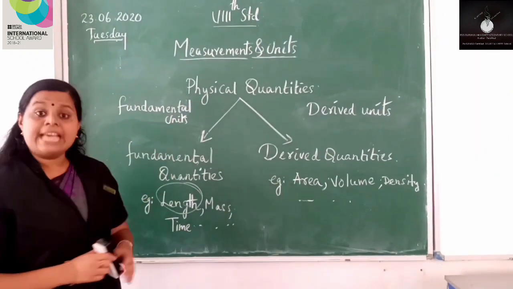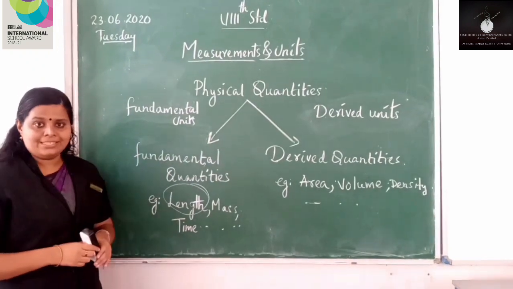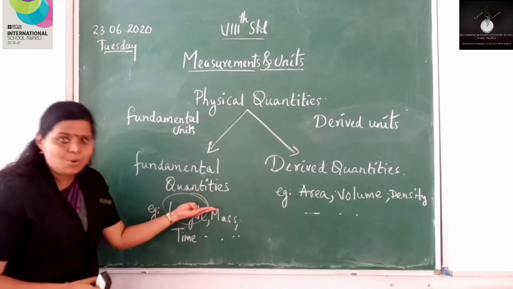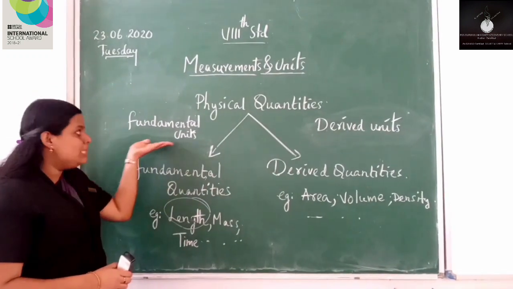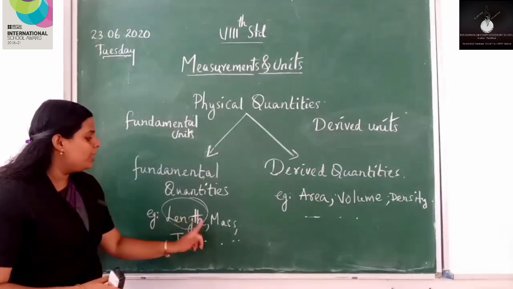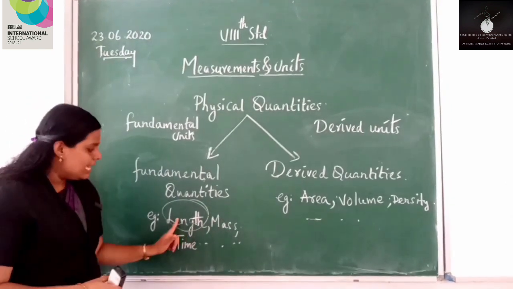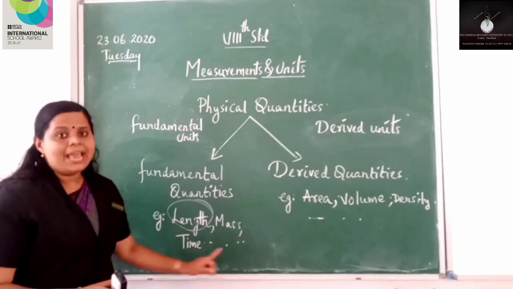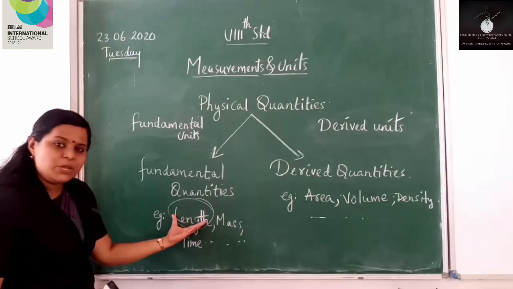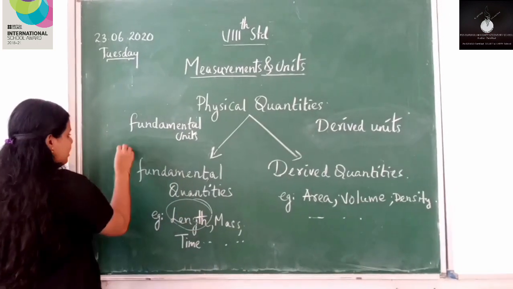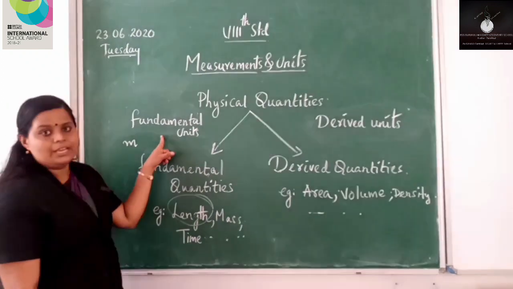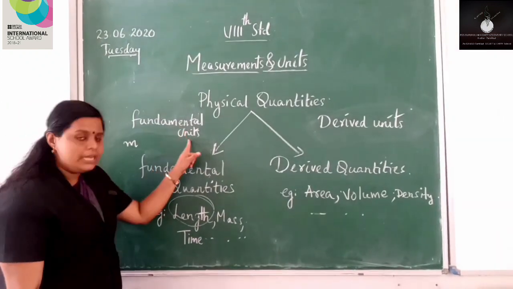Now, what about the examples for fundamental units? Since fundamental units are the units of fundamental quantities, the examples for fundamental units will be the basic units of fundamental quantities such as length, mass, time, etc. So we are going to write examples. What about the basic unit of length? Meter. Its symbol is m. So meter is a fundamental unit.